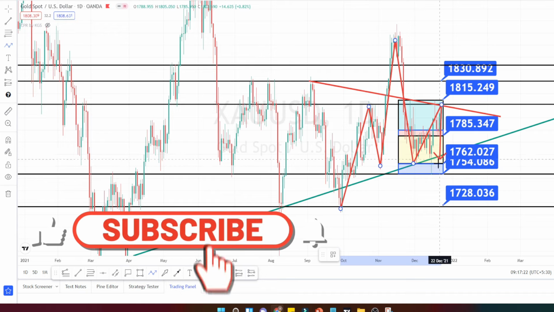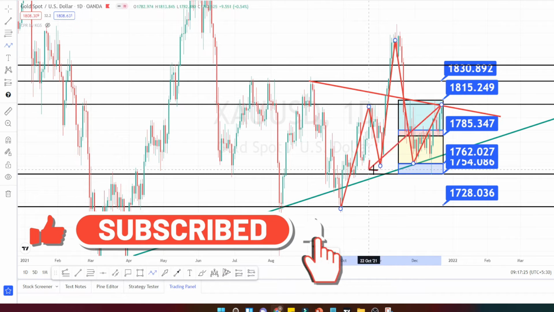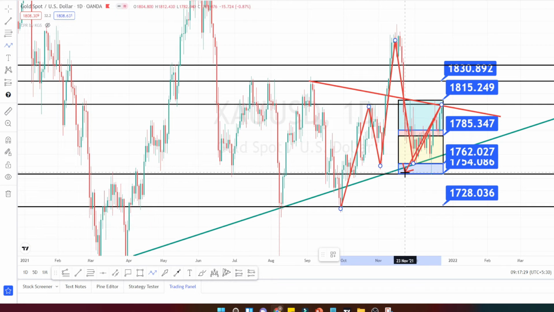Now I am expecting it to retrace and test this bottommost support level or the neckline of this head and shoulder pattern. So once it crosses this level, which is around 1754, we can expect a further fall and to complete this head and shoulder pattern.